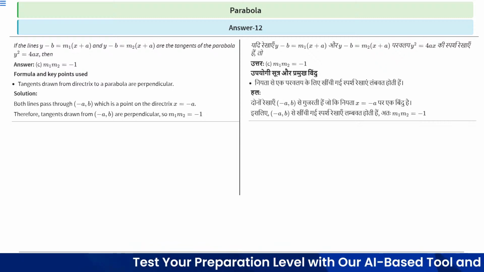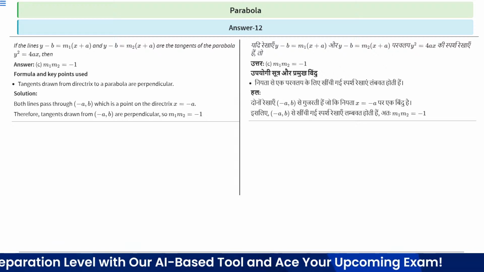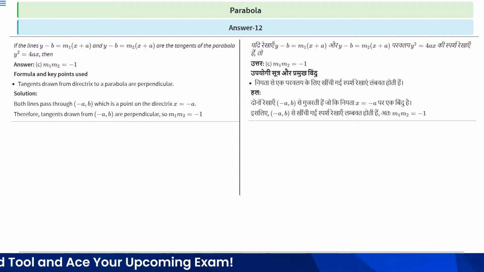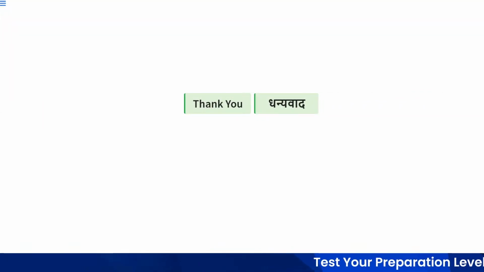So option C is the right answer. Option C, m1 m2 equal to -1, is the right answer. In this way we have discussed a lot of different types of questions on parabola. Hope you understood the concepts and how to apply them in questions. Thank you so much.